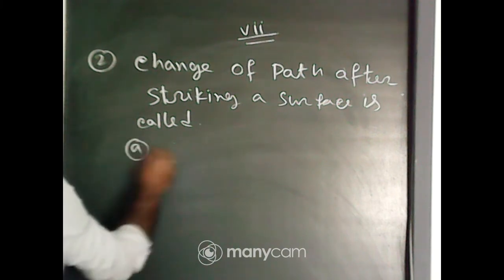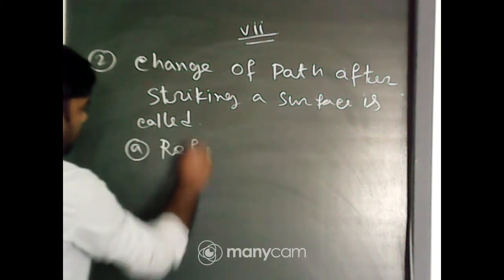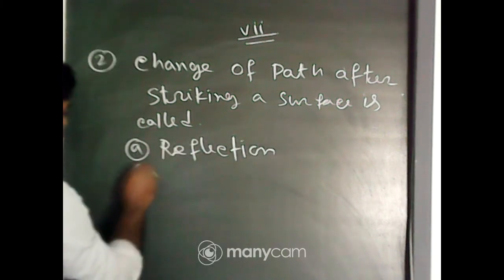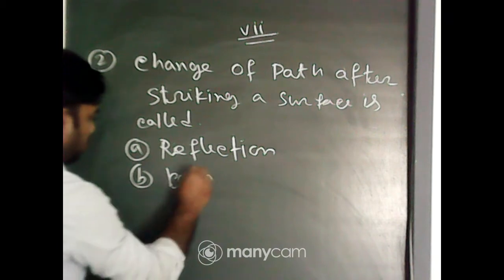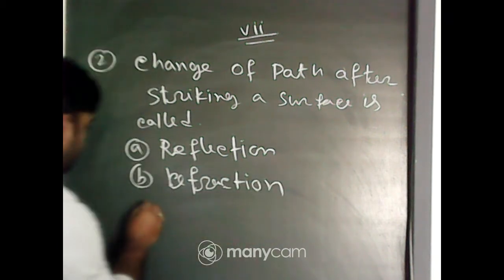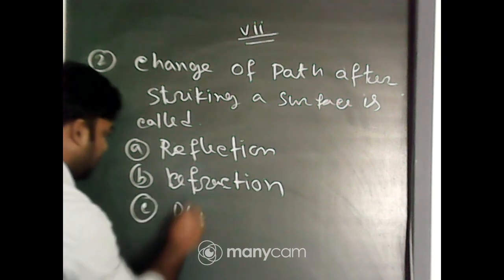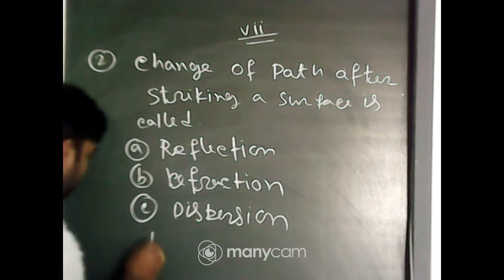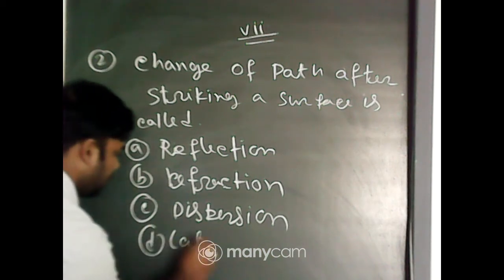First option, reflection. Option B, refraction. Option C, dispersion. And option D, lateral inversion.